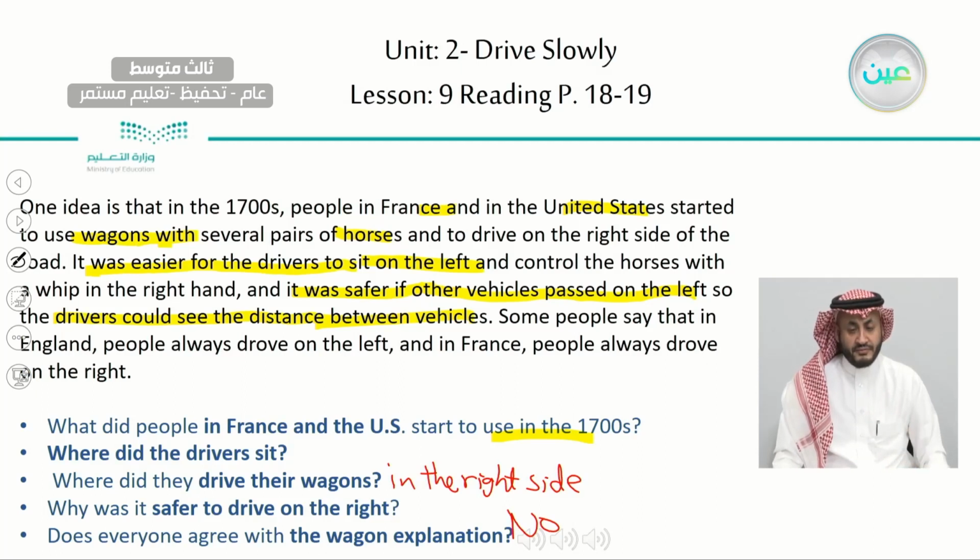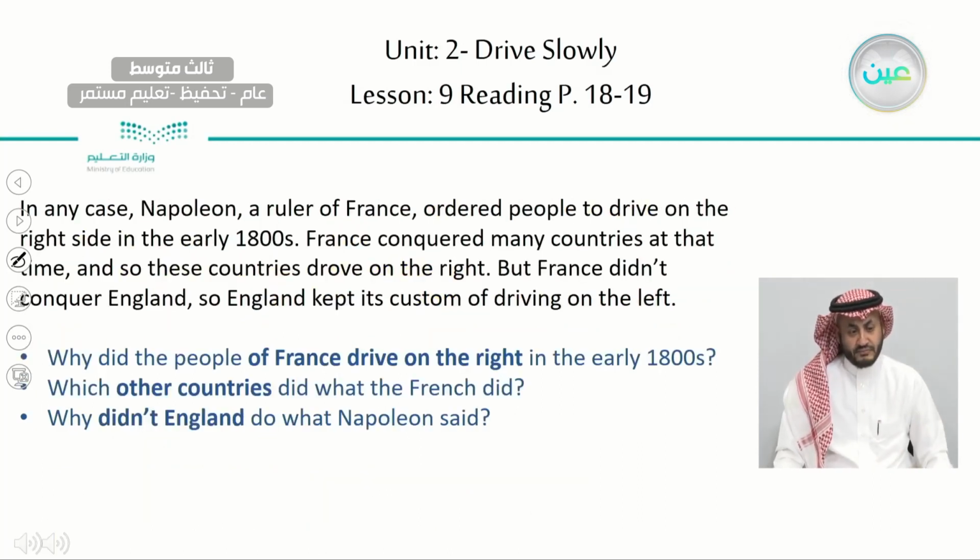Now let's move on to the other paragraph. In any case, we will read this paragraph. We have 3 questions. Why did the people of France drive on the right in the early 1800s? We have to look for the reason people drive on the right side.